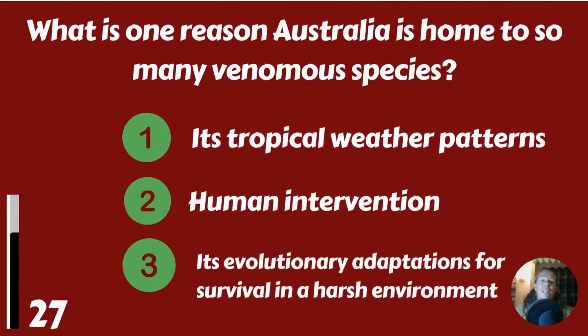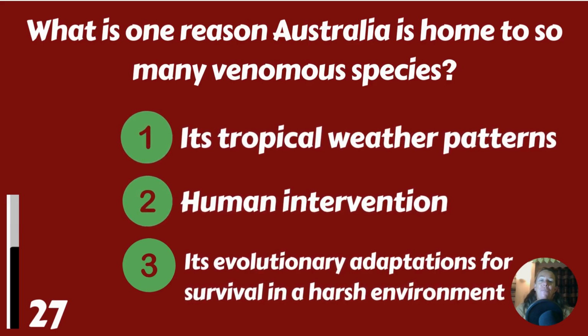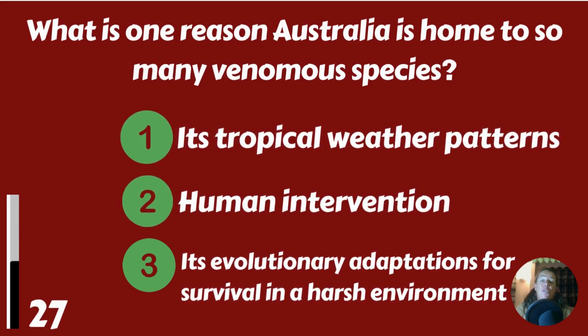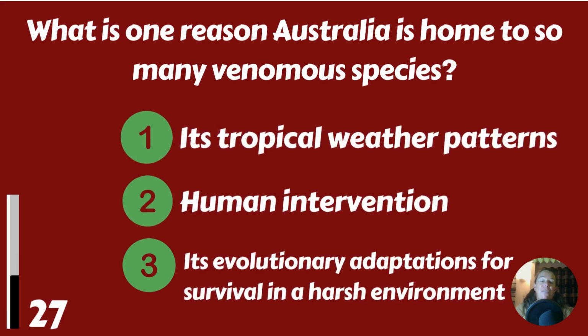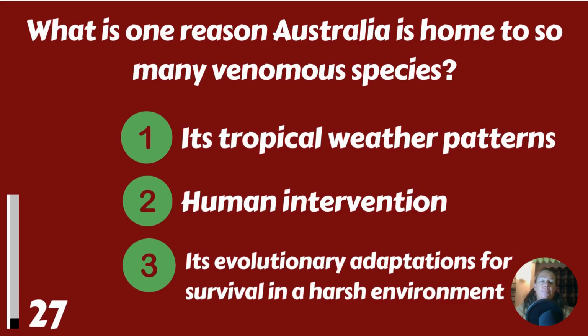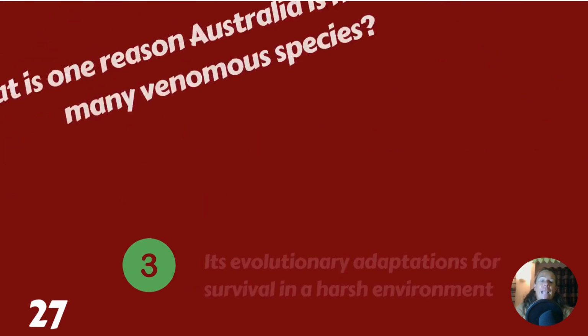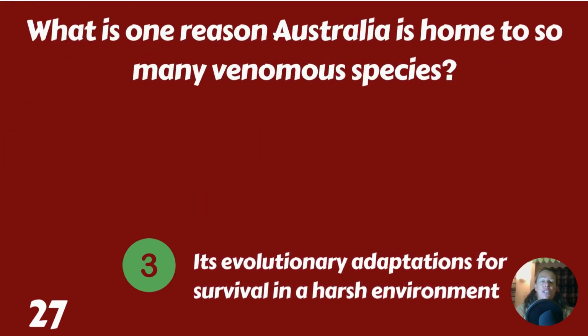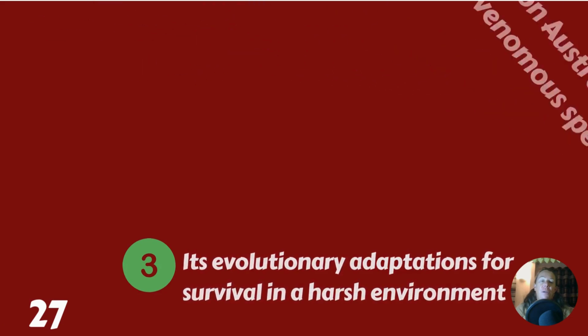What is one reason Australia is home to so many venomous species? Its tropical weather patterns, human intervention, or its evolutionary adaptations for survival in a harsh environment? Its evolutionary adaptations for survival in a harsh environment.